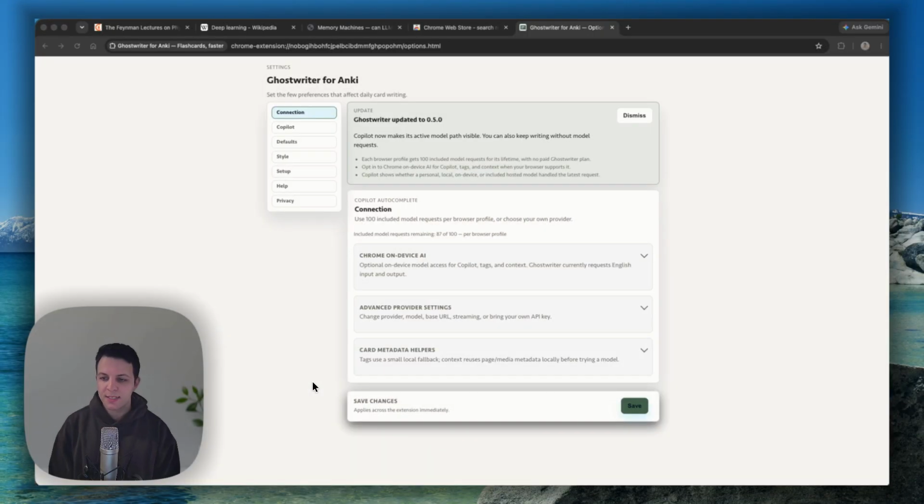I'm a postdoc in economics at the University of New South Wales in Sydney, and I make tools for thought as a hobby. So today I want to introduce you to version 2 of my Chrome extension, Ghostwriter for Anki. Ghostwriter for Anki allows you to quickly create flashcards from the material that you read online. It has a bunch of nice features built in by somebody who uses flashcards every single day. So let me just quickly show you how it works and then talk a little bit about what's different from